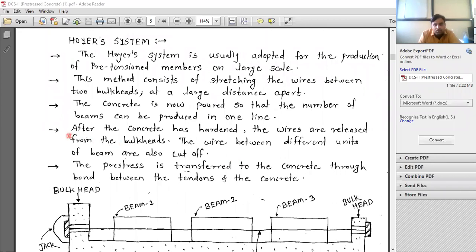After the concrete has hardened, the wires are released from the bulkhead. The wires between 2 different units of the beams are also cut off. Okay. The pre-stress is transferred to the concrete through the bond action between it.